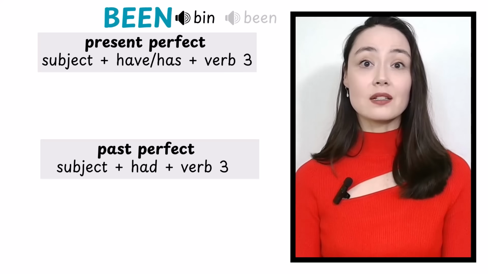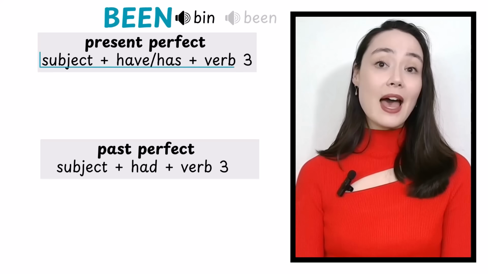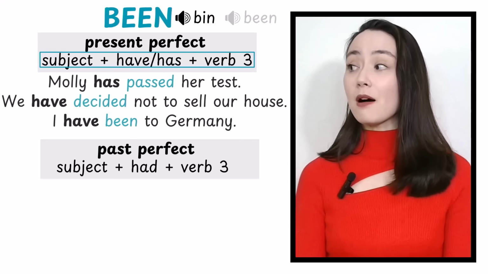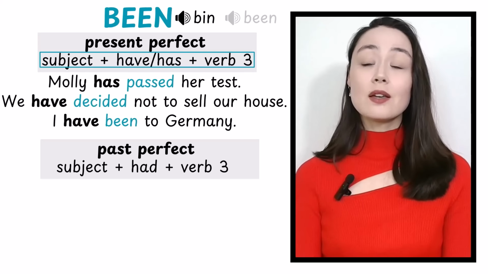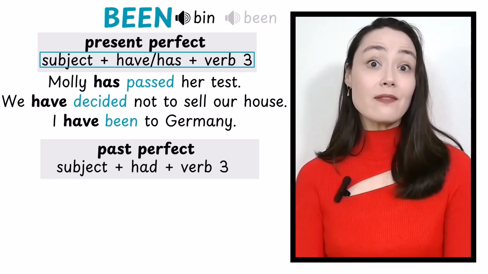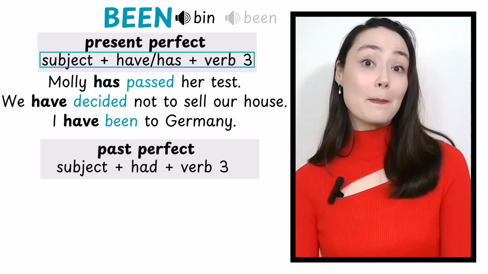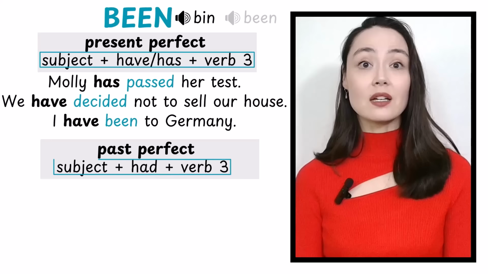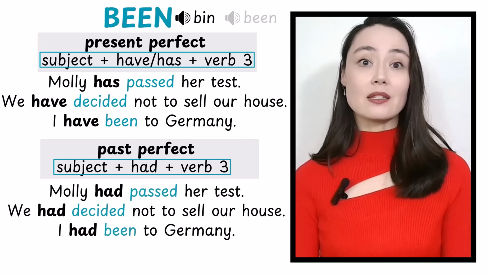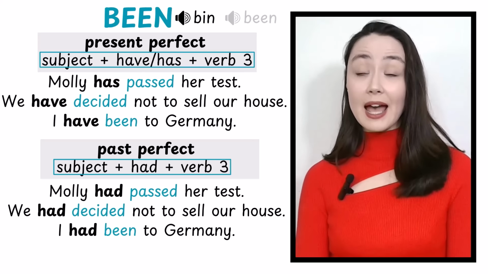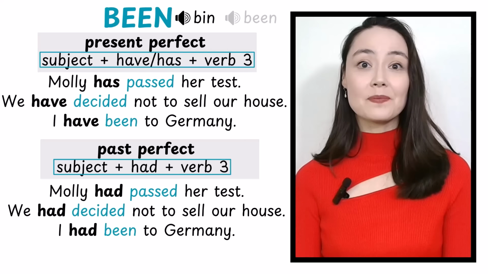Present perfect. Subject, have or has, plus verb 3. Molly has passed her test. We have decided not to sell our house. I have been to Germany. Past perfect. Subject, had plus verb 3. Molly had passed her test. We had decided not to sell our house. I had been to Germany.